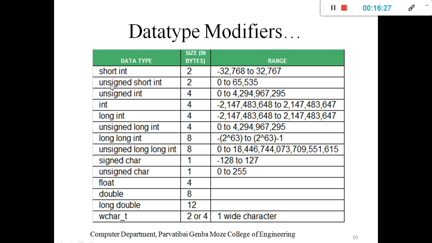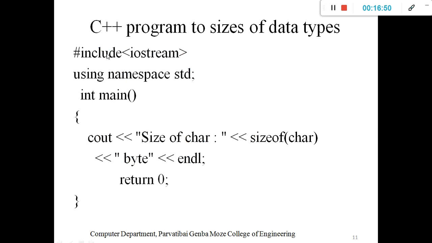We can define that data type variable as an unsigned short int, which means it contains only the memory for this range. There is no need to use extra memory which is not used lifelong. That is the use of this data type modifier. Okay, then this is the simple program. If you want to verify the size of a particular variable or a particular data type, you can use the sizeof function.